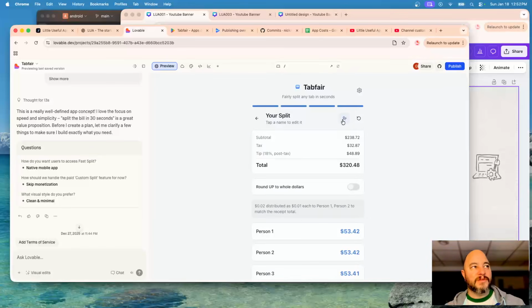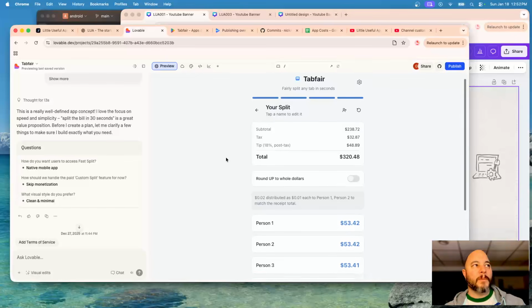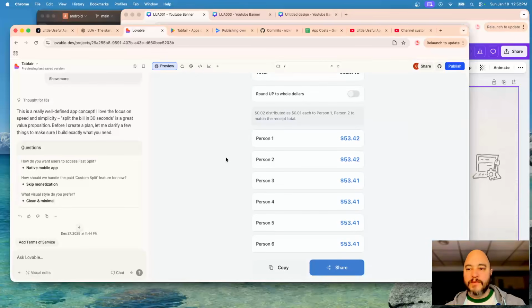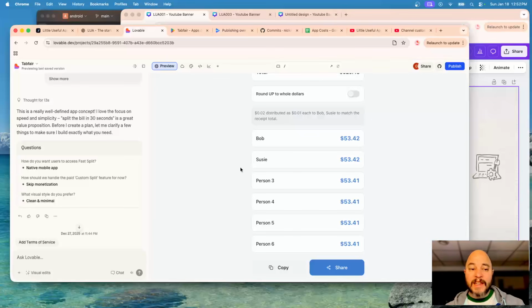And what I just introduced now is the ability to add contacts. But that's the general idea, and it just tells you who can be here. And I can change this to Bob, and I can change person 2 to Susie, or again, I can pull in people from my contacts list. So that's the current state of things.